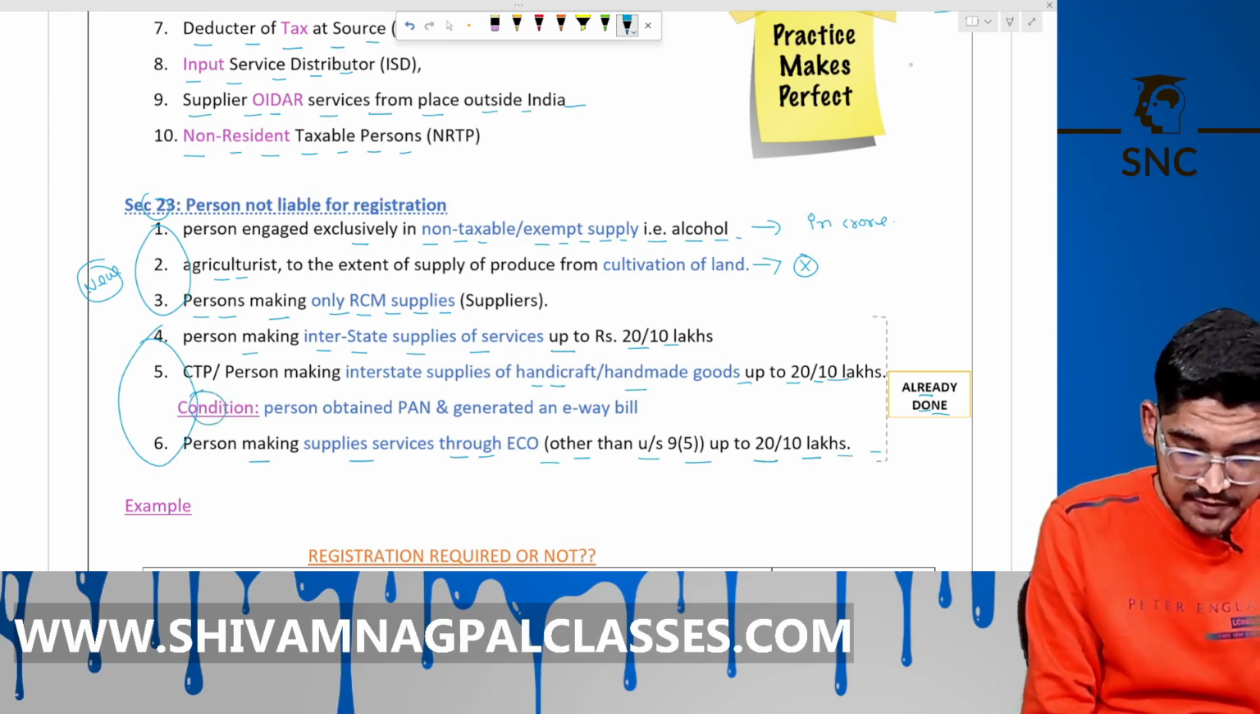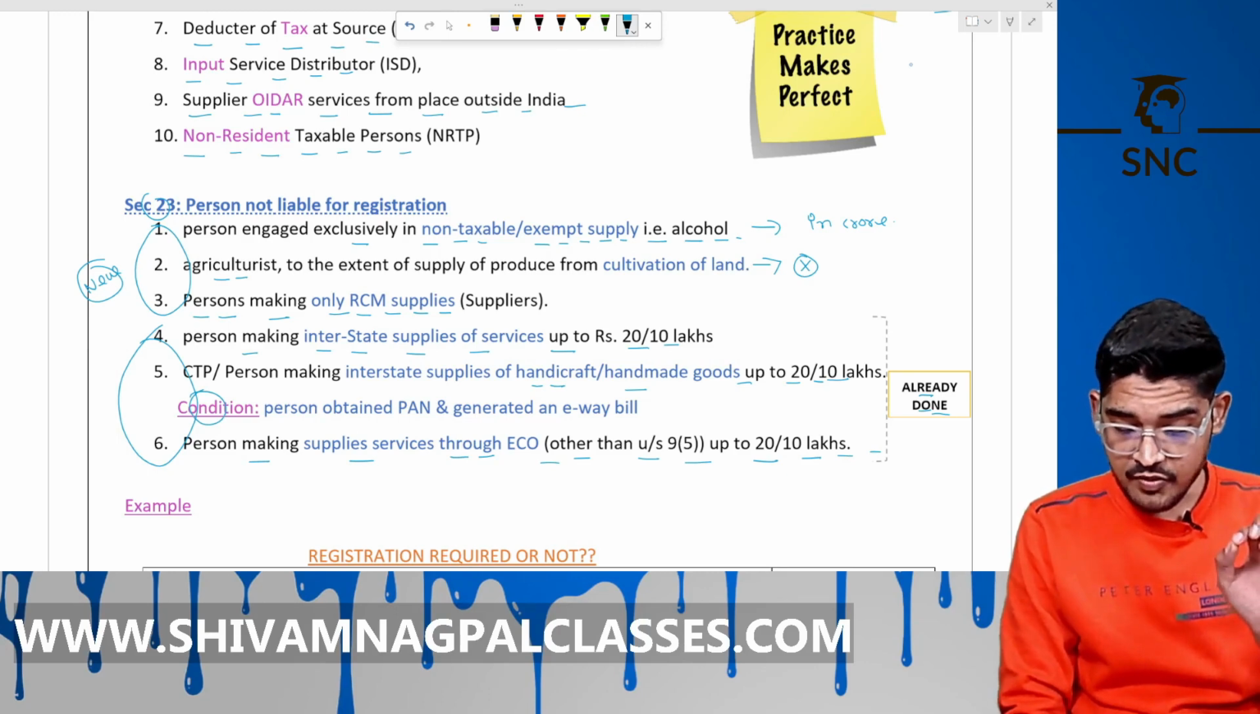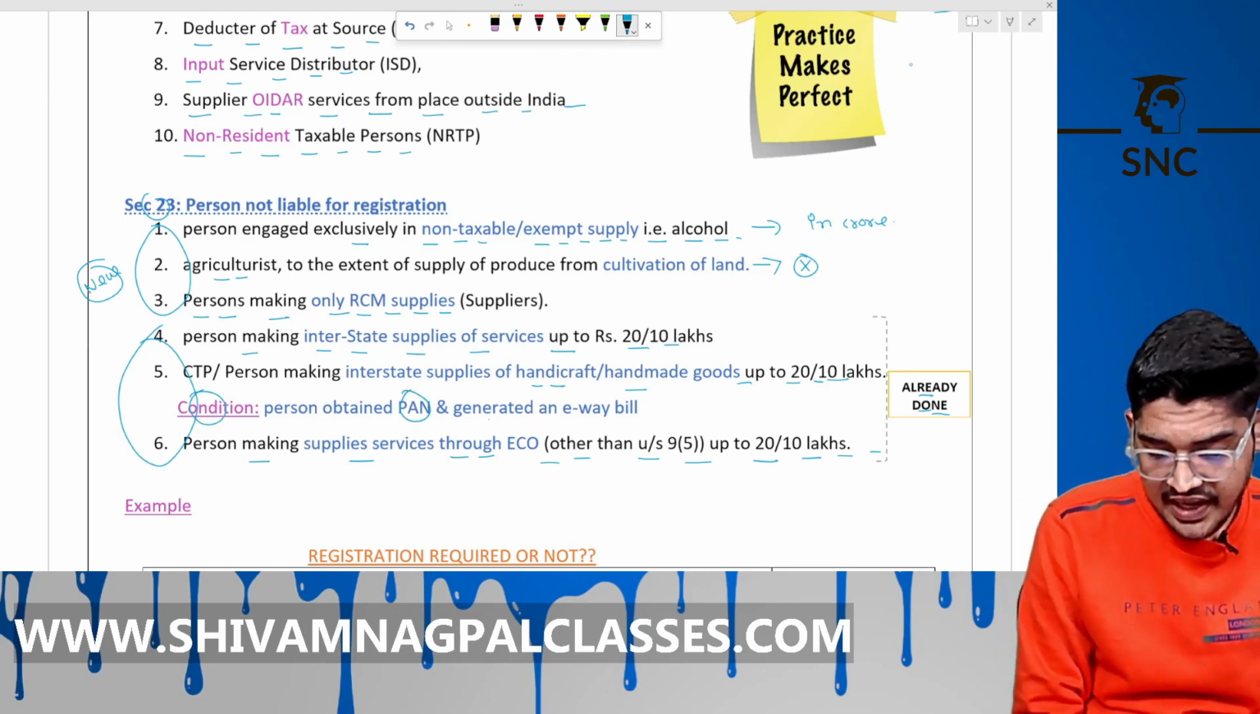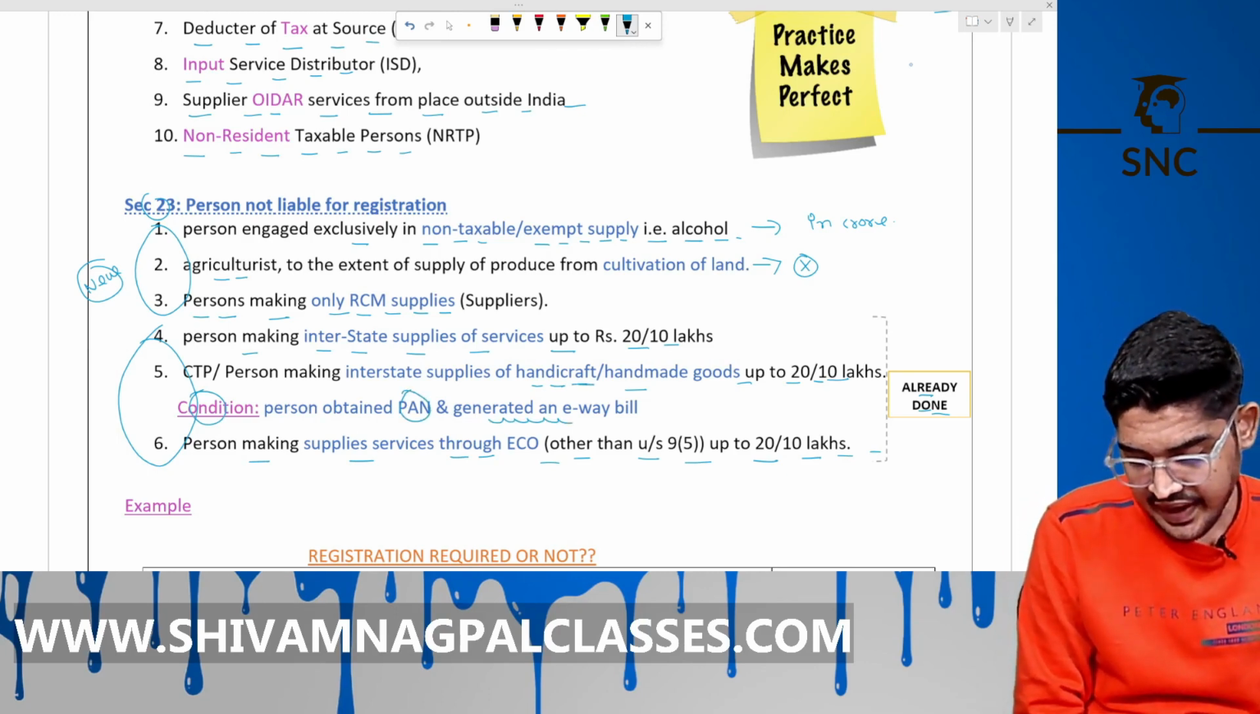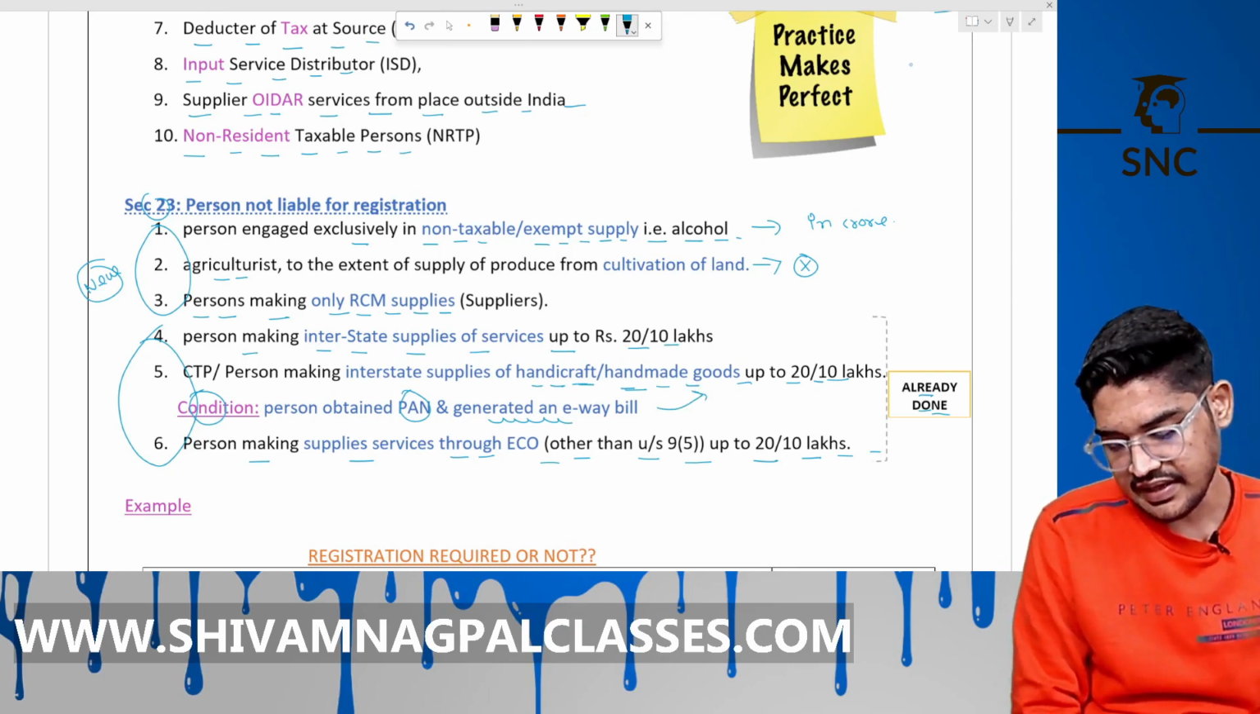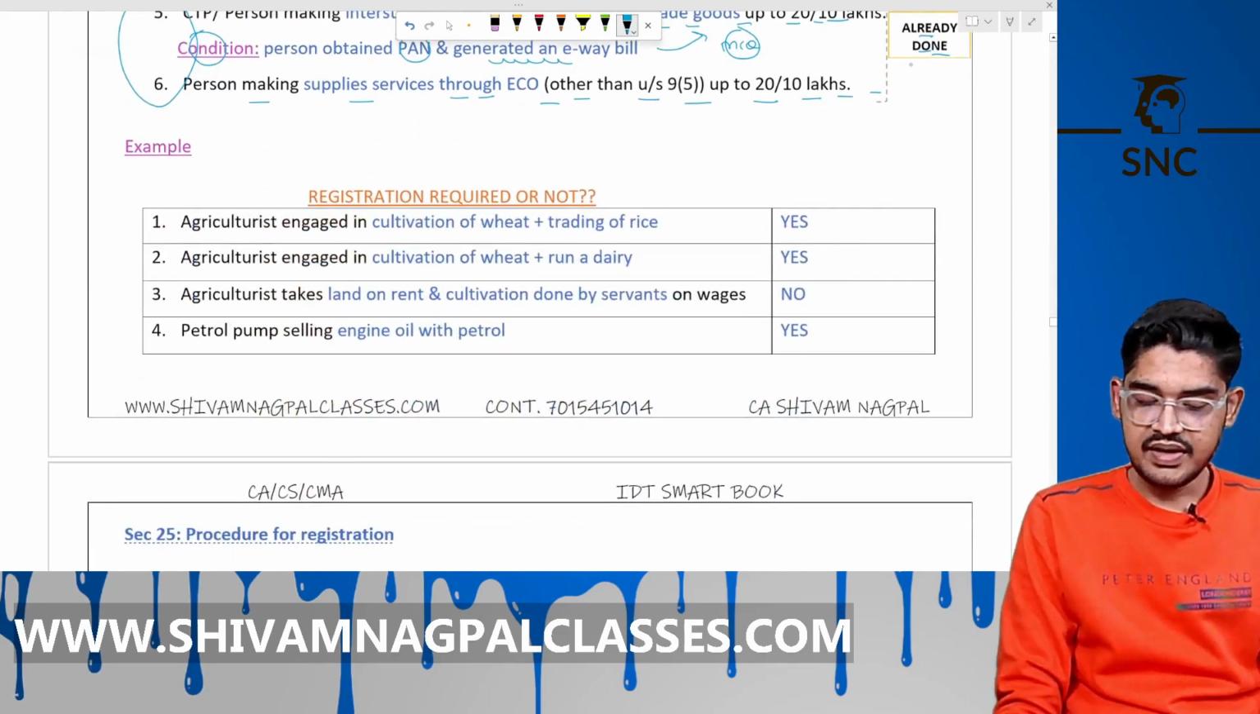But there is a condition for the CTP. He has to provide the PAN number and generate the e-way bill for those handicraft goods and handmade goods. This can be asked in MCQ. So there are some examples.